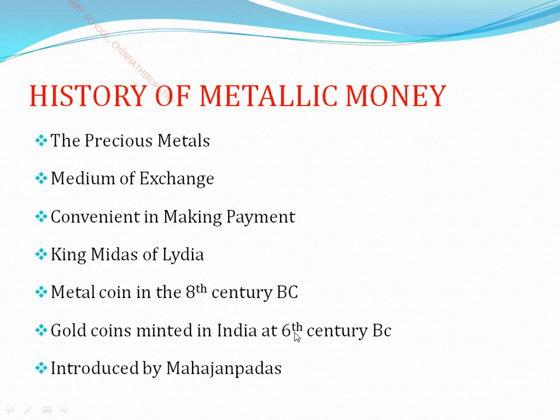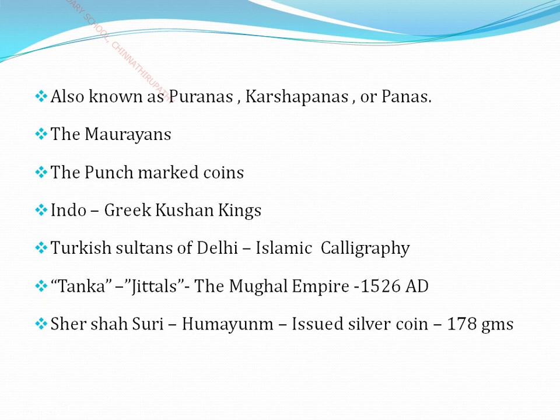Here in India we followed it in the 6th century BC, but the king introduced metallic money in the 8th century. After this we learned about the Mahajanapadas and what metallic coins they used, the Mauryans in India, and punch-marked coins. Especially the Greek and Kushan kings introduced metallic coins. We also learned about the Turkish Sultans, who introduced the calligraphy on coins in India.